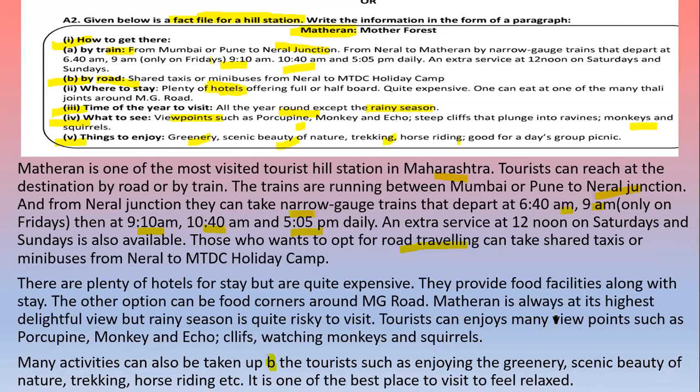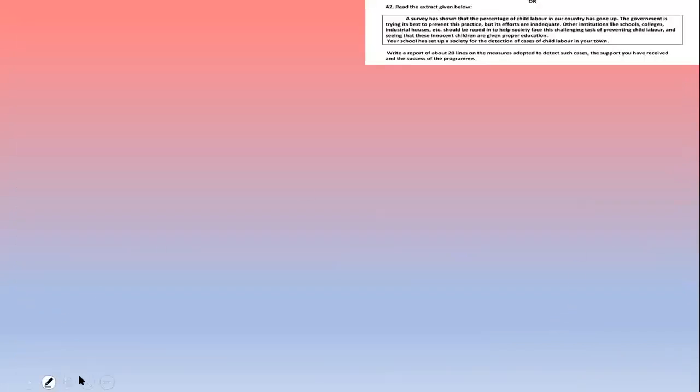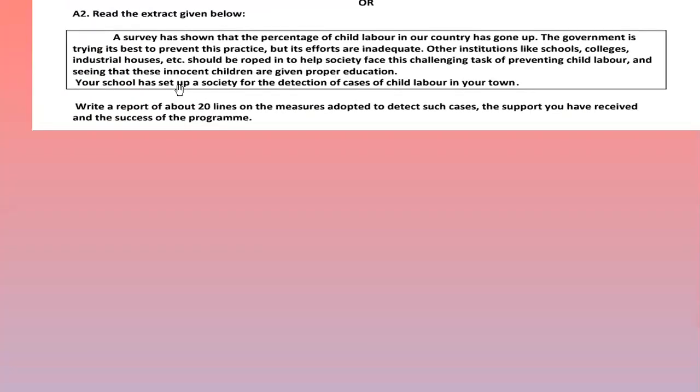Now this is our A2 activity. Now we'll move to the next activity. Here an extract is given. A survey has shown that percentage of child labor in our country has gone up.